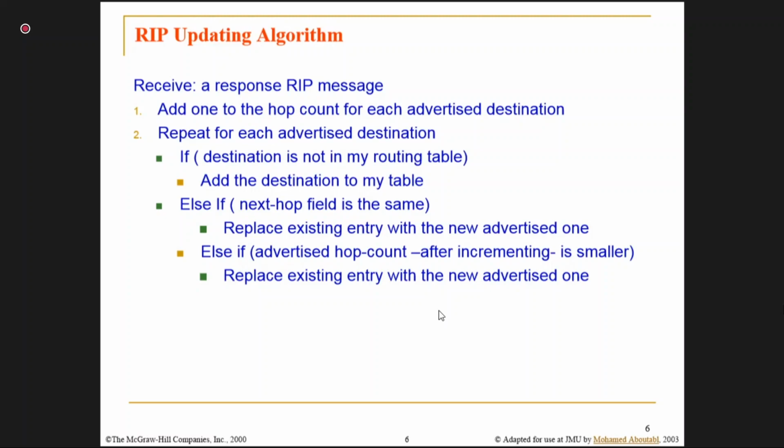After that, it doesn't mean that whatever has been given by the neighbor is full and final. Now one may ask, sir, why is it not full and final? Because I also have my routing table and my neighbor is advertising his own routing table. Now we have to see which one is best. If the route that exists with me is already best, then why should I take help from my neighbor?